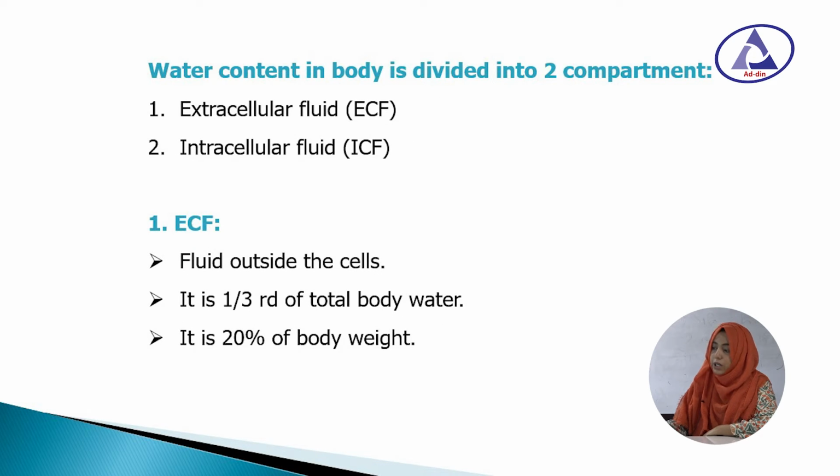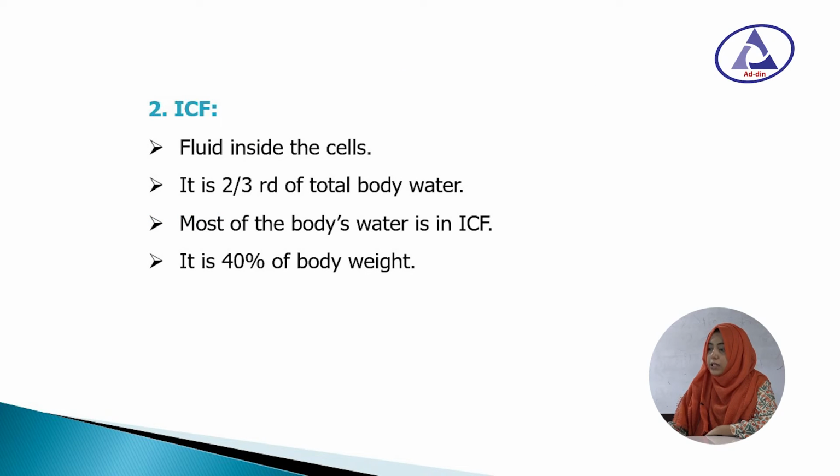Now, what are the compartments of body water? It is extracellular fluid and intracellular fluid. What is extracellular fluid? Fluid outside the cell is extracellular fluid. It is 1/3 of total body water. It is 20% of body weight. And ICF, that means intracellular fluid. Fluid that is inside the cell is known as intracellular fluid. It is 2/3 of total body water. Most of the body water is in ICF. It is 40% of total body weight.